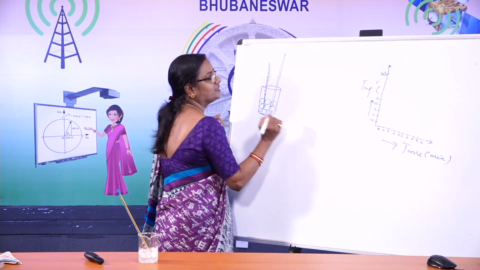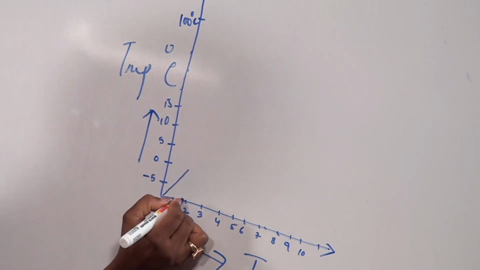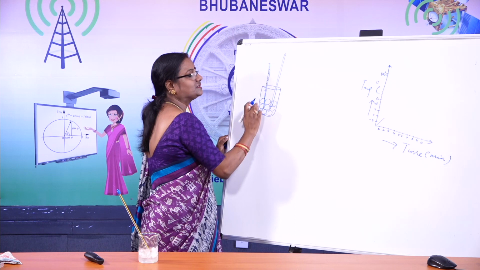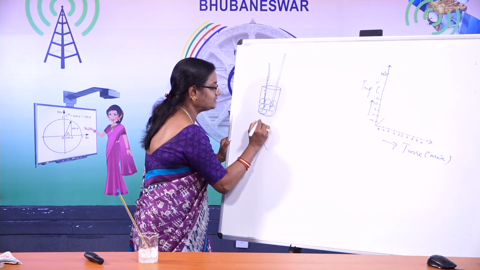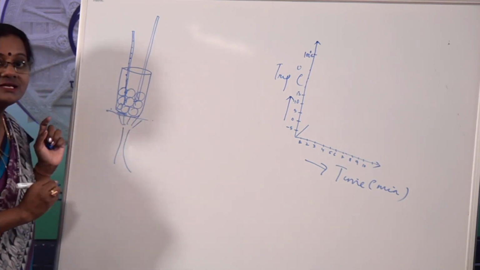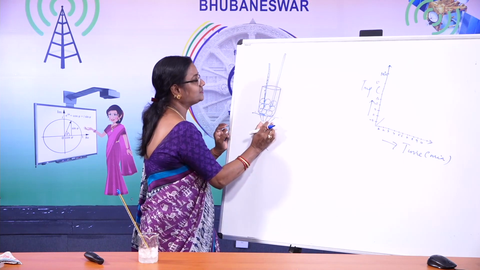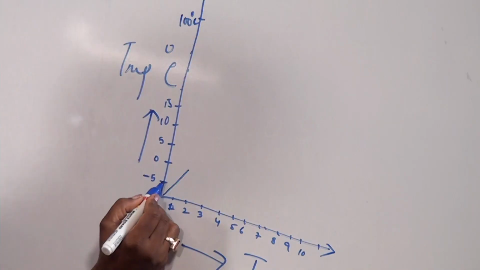And on rising, it comes up to 0 degree centigrade after 2 minutes. After 2 minutes, the temperature will be rising in the thermometer. How? We will be providing heat. How does it rise? We will be providing heat to ice. Okay. When it is being heated, we see a rise in temperature from -5 degree centigrade.